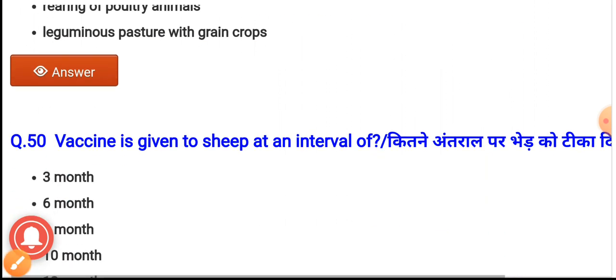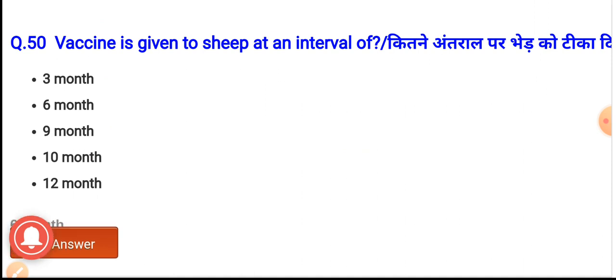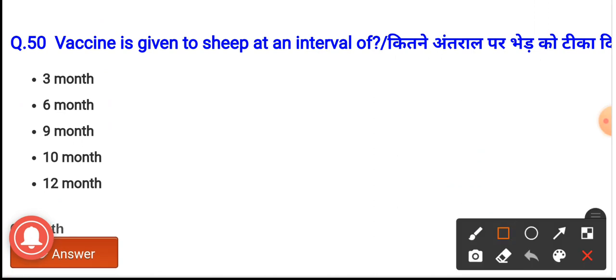Question number 50. Vaccine which is given to the sheep at an interval of. The options are 3 months, 6 months, 9 months, 10 months, and 12 months. And the correct option is option B, 6 months.